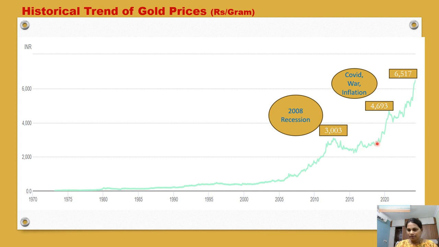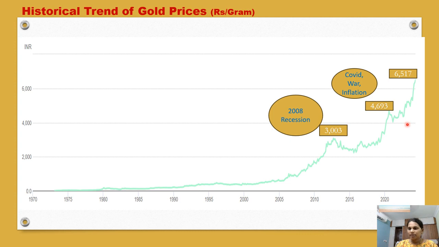Thereafter, the prices increased again because of the COVID situation, and again interest rates were kept at 0.25%. The price of gold increased to 4,693 rupees. Again there was enough money supply in the economy, so interest rates were increased by the central banks.